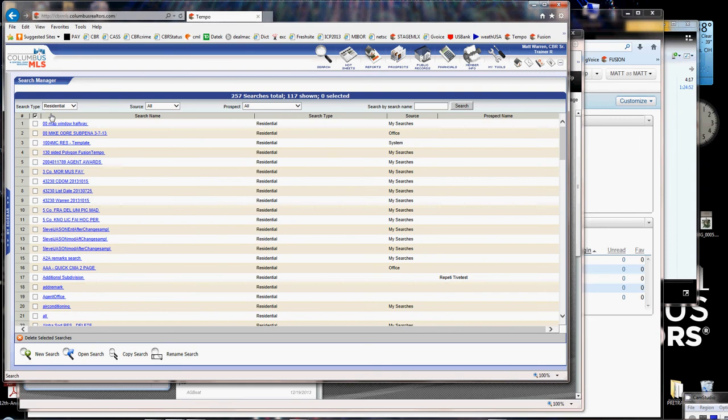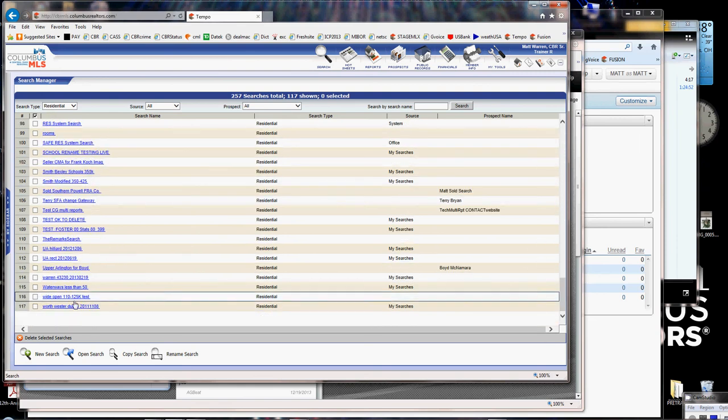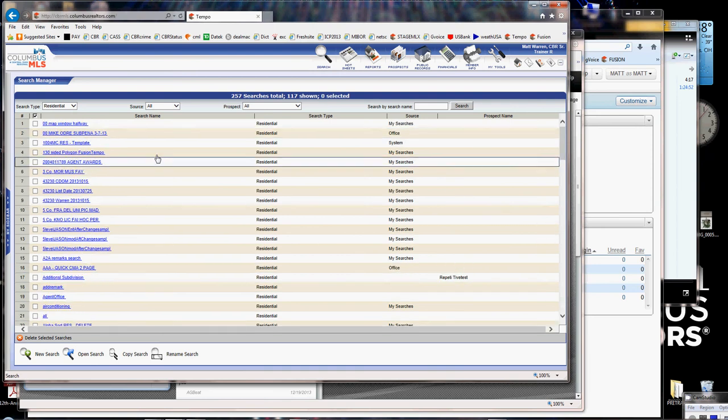Now, as you go through and look at your searches here, you have a lot of searches. In my search list, I've got 117 searches saved here. Now, as I scroll up and down, I have to go through a process here. A three-tiered approach is what I recommend. Look for the three different types of searches, meaning how important are they to you. If you need every one of these searches, then you're going to have to copy the criteria for each one of these searches over to Flex.